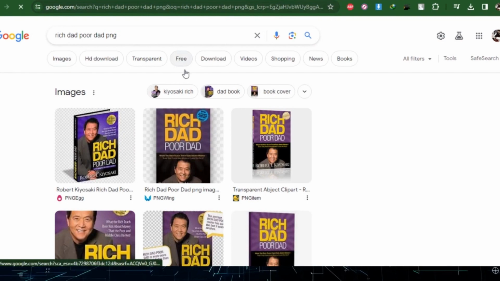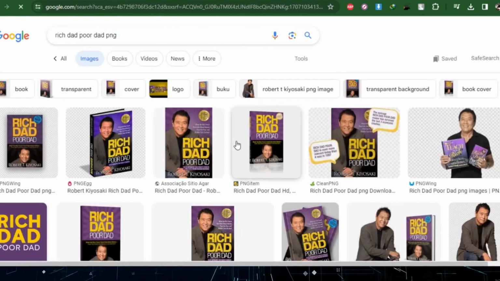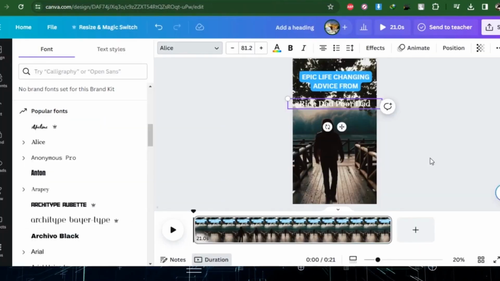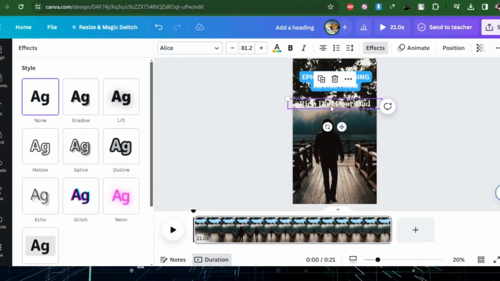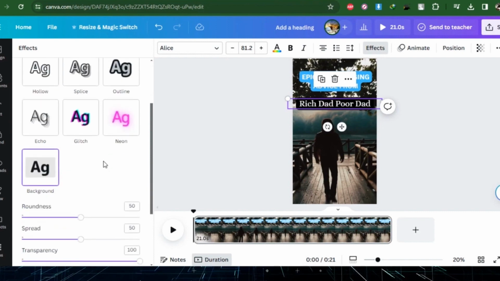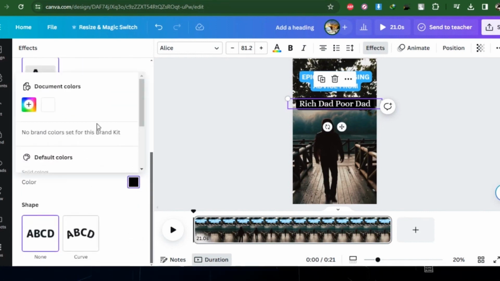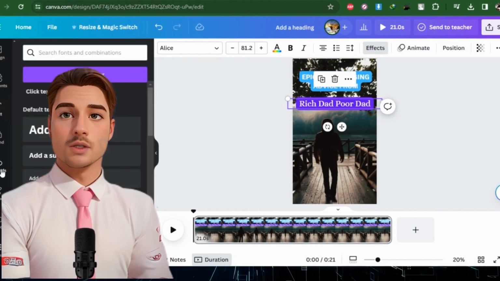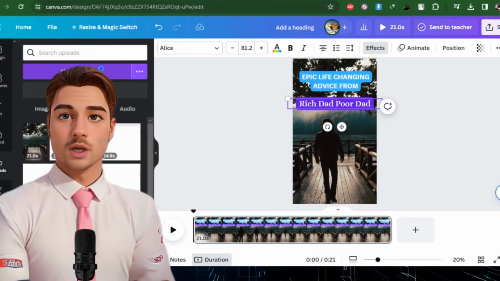Now we need to find a PNG image of the book we're going to use. Go to Google and search Rich Dad, Poor Dad, PNG, download a PNG and upload it to Canva. Now I will add another text layer to mention the name of the book. Edit it like we did before with suitable fonts and colors. Let's add the book image that we downloaded under the book name.